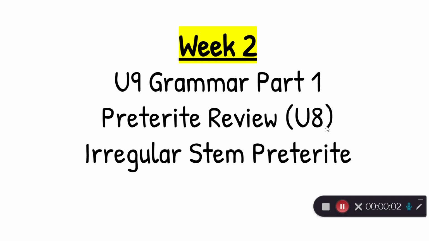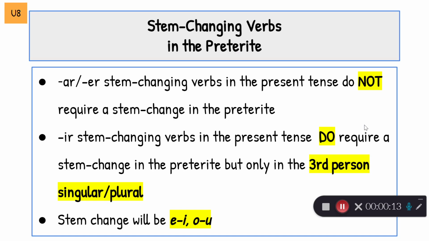Okay, part 2 of this lesson, we're going to work on the irregular stem preterite. The regular preterite and irregular preterite from Unit 8, and now we're doing some more irregular stem preterite from Unit 9. Like we said in the previous video, if you have a stem change in an AR or ER verb in the present tense, you don't need to make the stem change in the preterite. If you have an IR stem change in the present, you do need to make the stem change in the preterite, but it will only happen in third person singular and plural. And your only options for stem change are E to I or O to U. This is what we're going to practice.